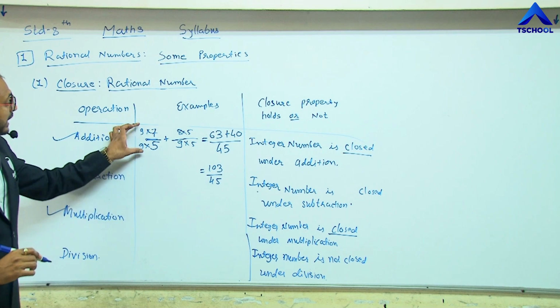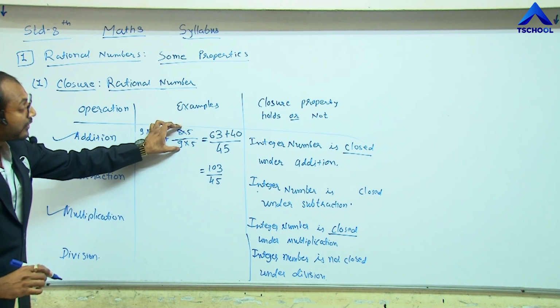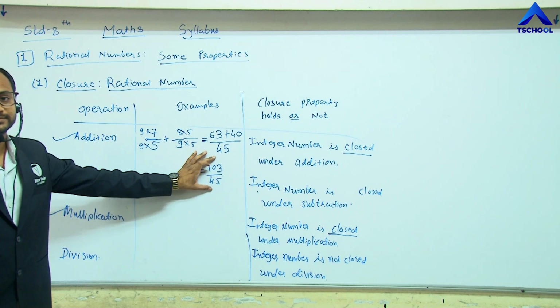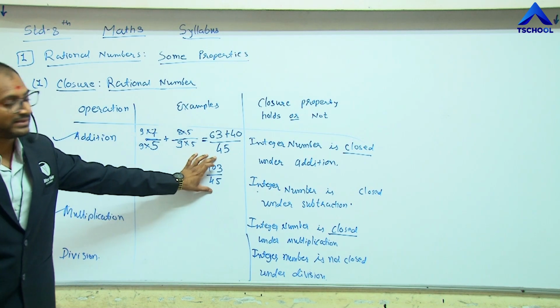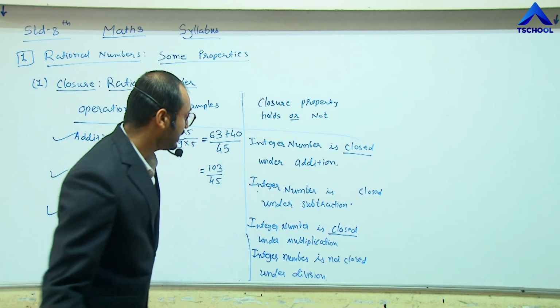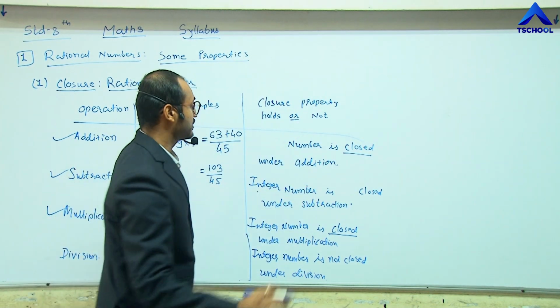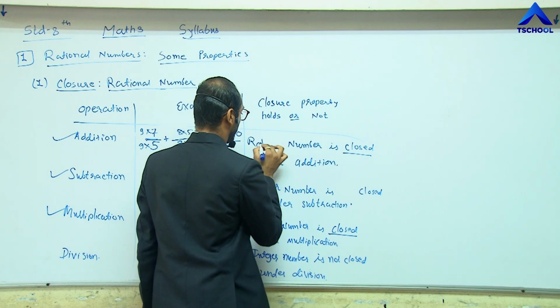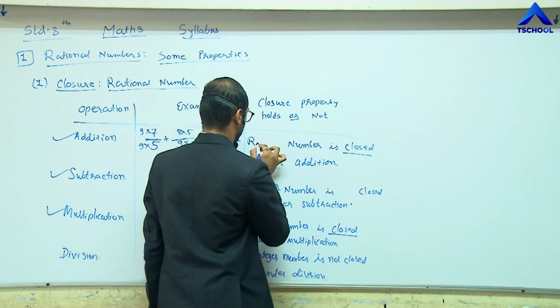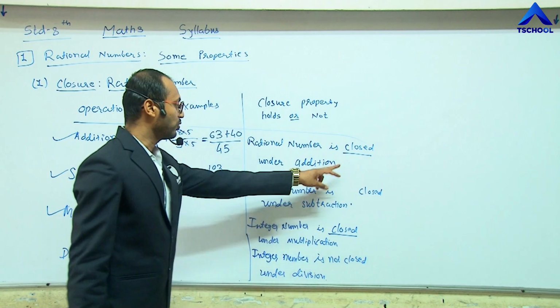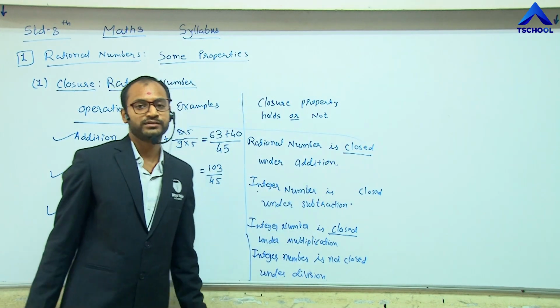So the addition of two rational numbers results in a rational number. So we can say that the rational number is closed under addition.